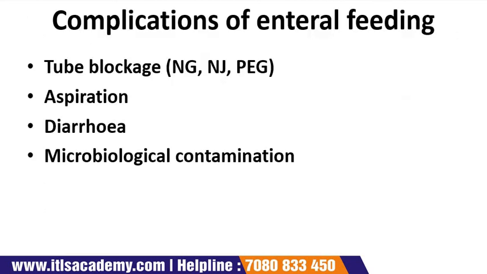Now, along with this enteral feeding, there occur some complications also. If we talk about the complications, then the first one is tube blockage, that may occur in nasogastric or NJ tubes, or PEG in gastrostomy. For prevention of tube blockage, flush the tube with water every 6 hours and at the start and end of the rest period.